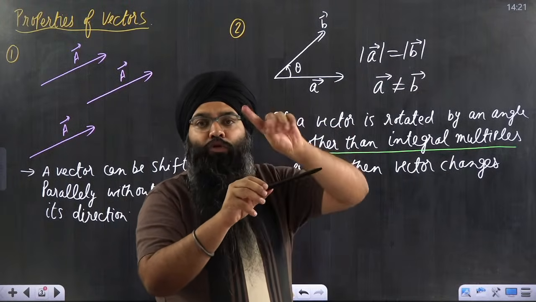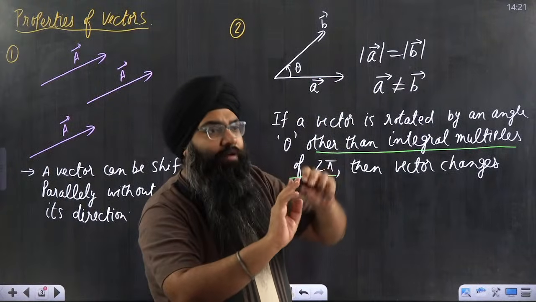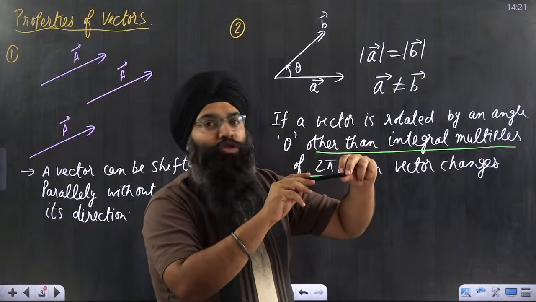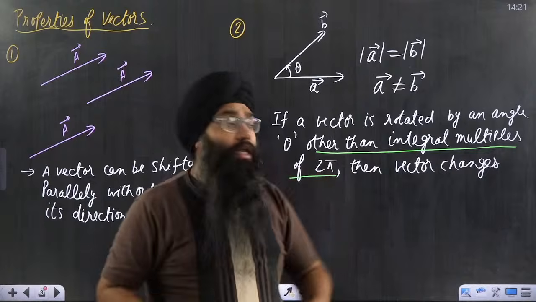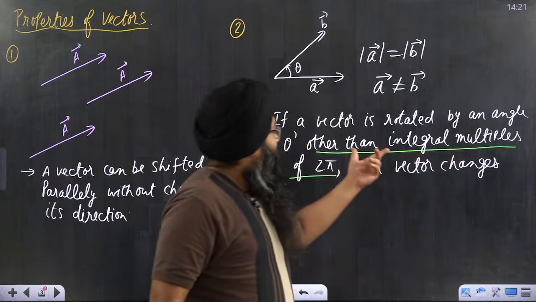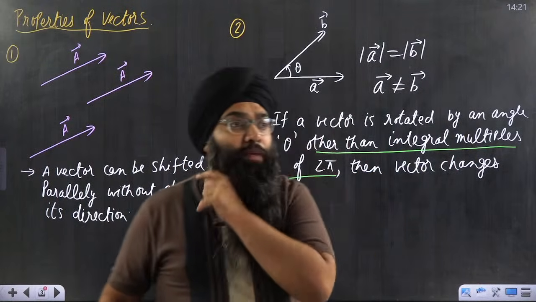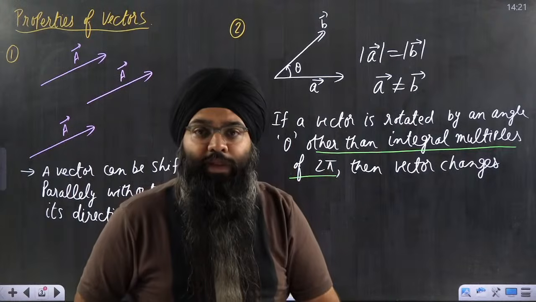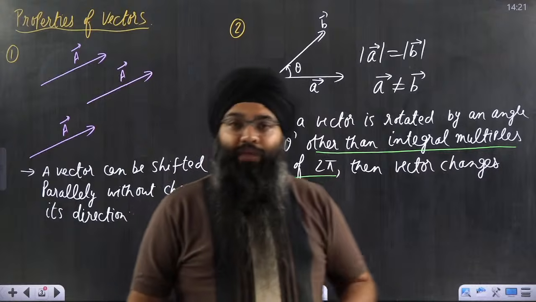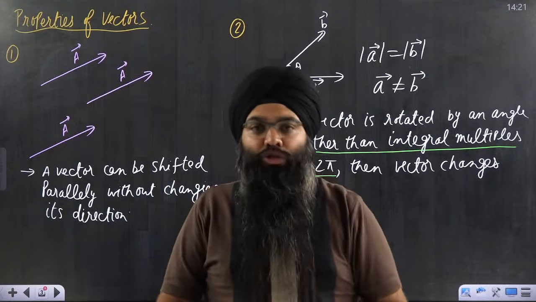1 rotation corresponds to 2 pi angle, that is 360 degrees. If I give it 2 turns, then again it will come back to its original position. If I give it 3 turns, again it will come back to its original position. So what I am trying to tell is that if any vector is rotated other than integral multiples of 2 pi, that means integral multiples of 2 pi should not be there, because if integral multiples of 2 pi are there, the vector will come back to its original position. And we will say that the vector is the same then, because magnitude is coinciding and direction also is coinciding.